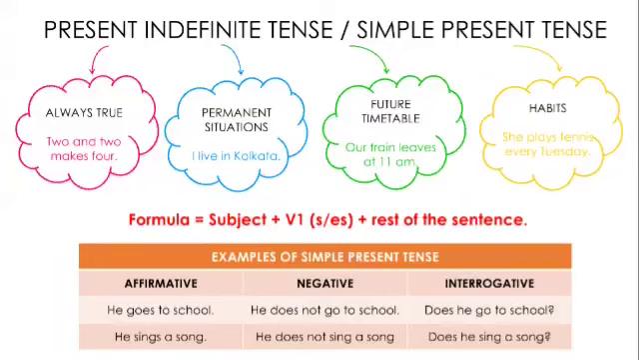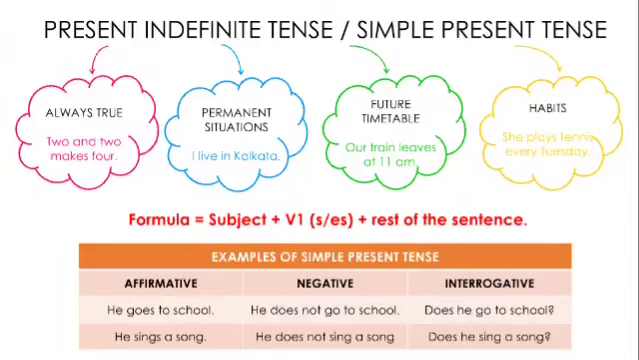Then some future timetable. Suppose our train leaves at 11 a.m. So if I say it today, also for tomorrow I will say our train leaves at 11 a.m., because every day it is leaving at 11 a.m. So something which is happening every day, we say those sentences in simple present tense. Or if we mention somebody's habit, she plays table tennis every Tuesday. Even if she will play next Tuesday, we will say it like that. That's the way of saying. So this is the first thing, where we use simple present tense.